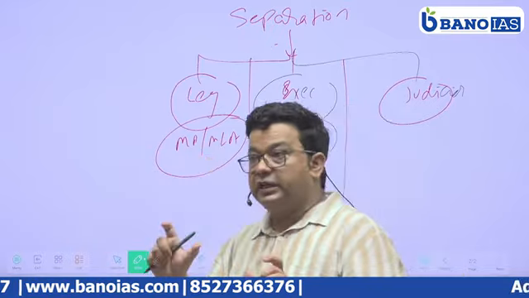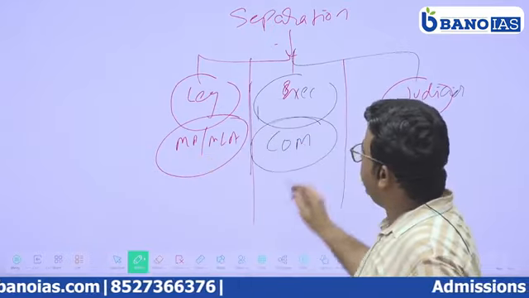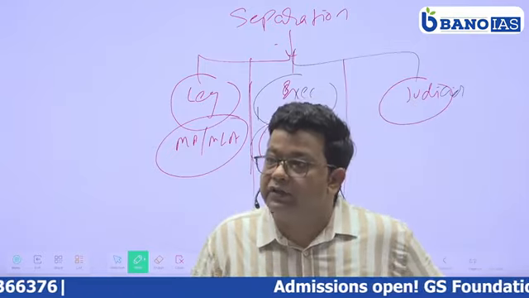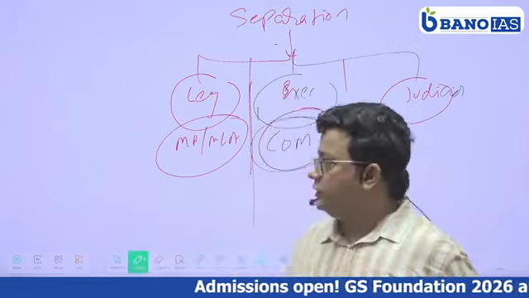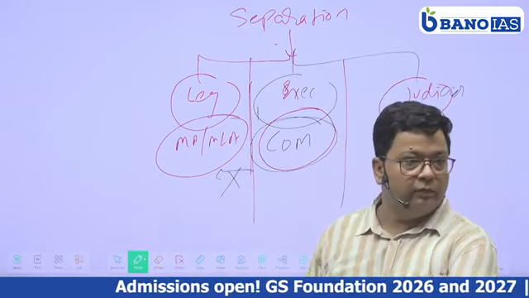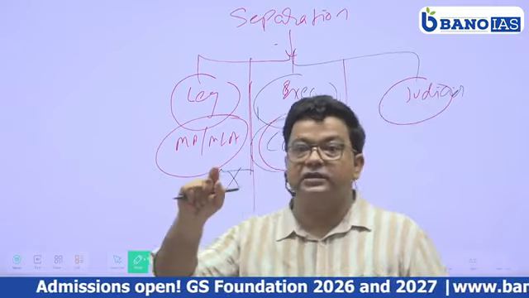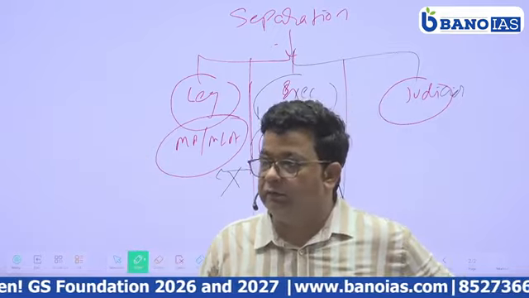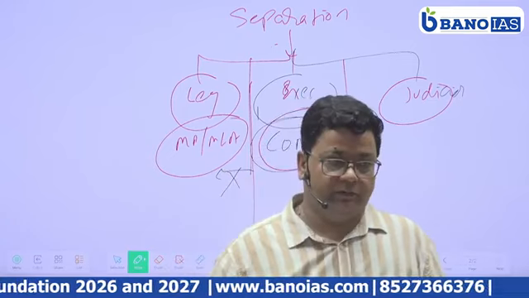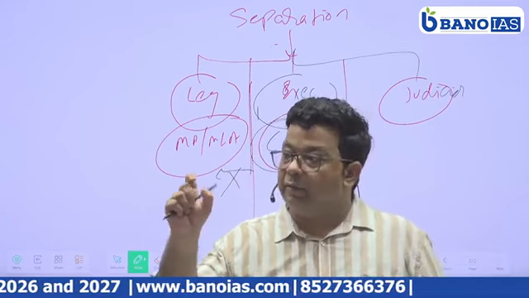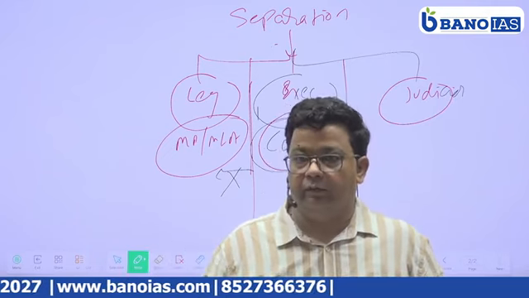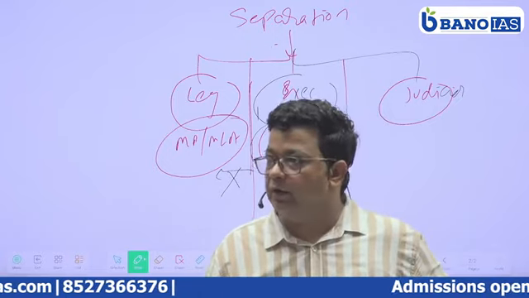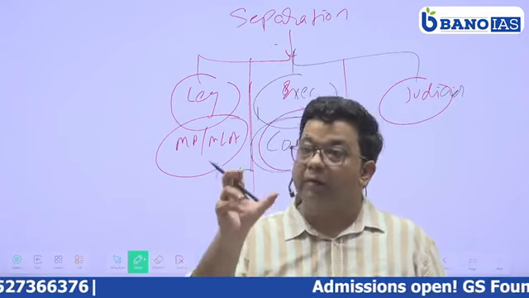Now when we talk in terms of America, the member who becomes an executive, that is, who has a ministry or cabinet ministry, is not a part of the legislature. The president in America has the power to make anyone a minister who is not a member of the legislature, who is not a member of Congress. Congress in America is known as the Parliament of America, as in India it is known as Sansad, Lok Sabha and Rajya Sabha.